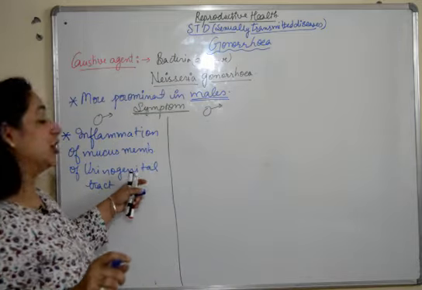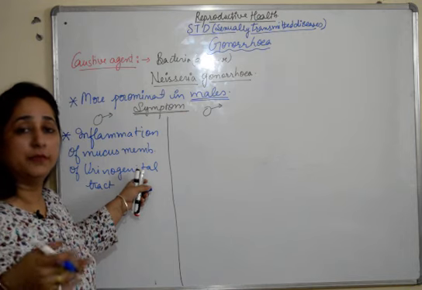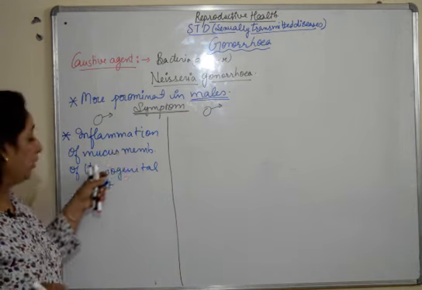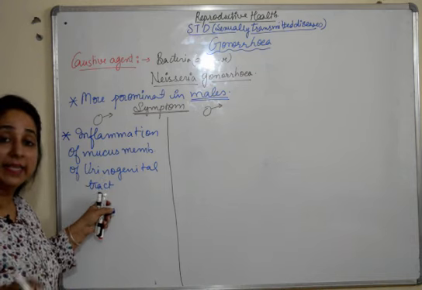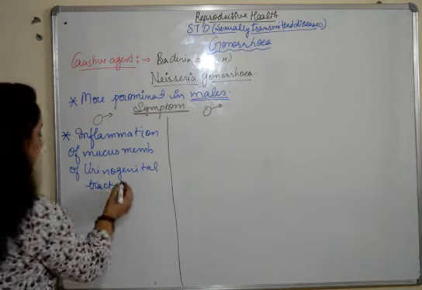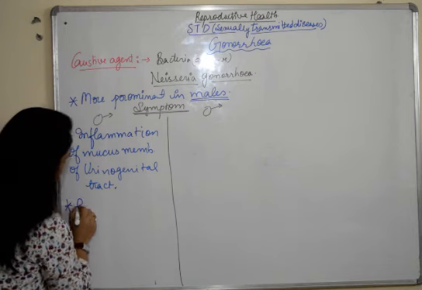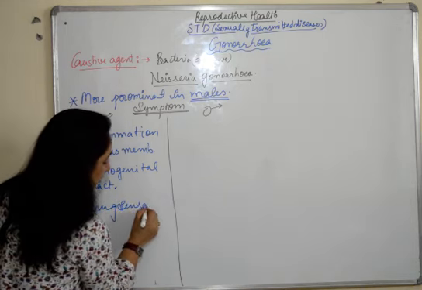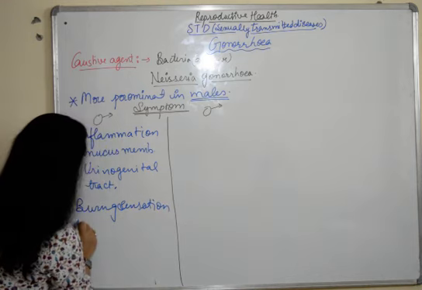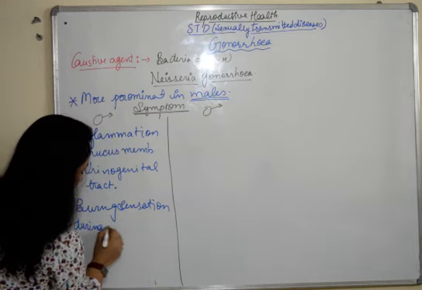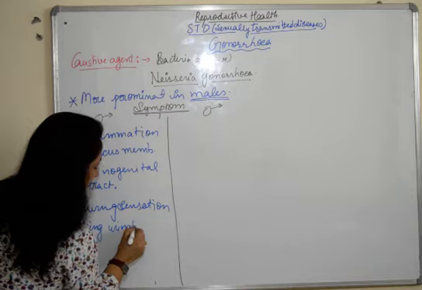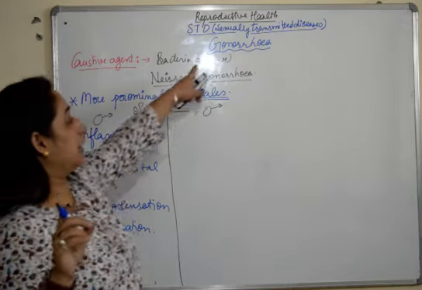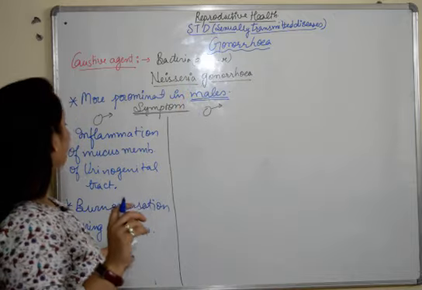Urino for urine and genital for reproductive system. So the inflammation of the mucous membrane of the urinogenital tract takes place in the case of males, which leads to a burning sensation during urination. Fine. So this is something which happens in the males in case they are suffering from gonorrhea.